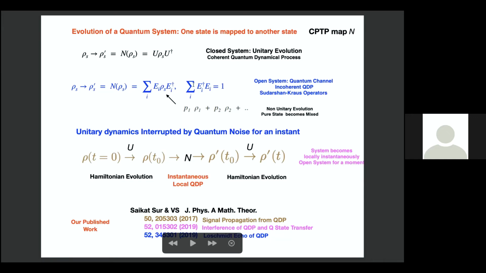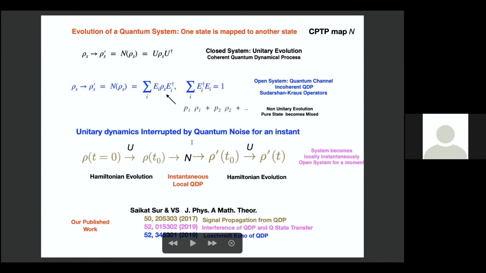All right. So with these definitions, what we're going to discuss in this talk is unitary dynamics interrupted by a quantum noise for an instant. So the evolution is the following. Start with the density matrix rho at t equals 0. Through a unitary process, it goes to rho at t naught. This is a Hamiltonian evolution.